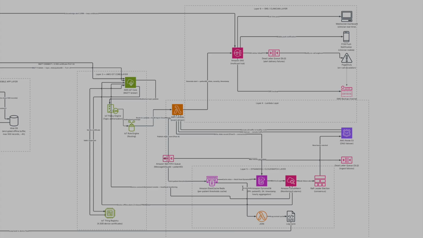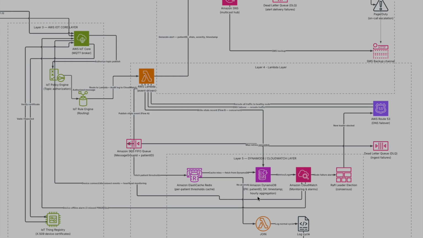warm cache at the compute layer to hold patient thresholds. So when the Lambda fetches patient A's personal threshold from DynamoDB, it stores them directly in the Lambda container's local memory for 5 minutes. For the next 5 minutes, every heartbeat from patient A is evaluated against their personal limits in sub-millisecond without ever making a network call to the database.